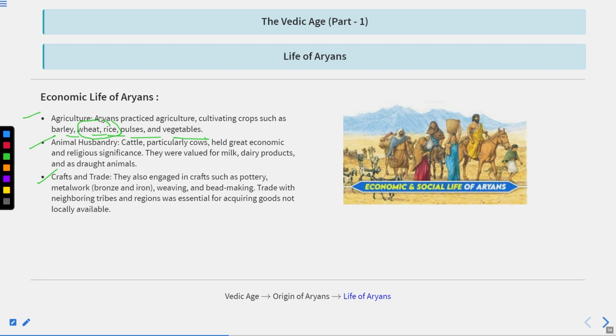Animal husbandry, particularly cattle and the cow. The cow was the most prominent and most revered animal during the time of the Aryans, and held great economic and religious value. The person who domesticated cows was known as Gomat, and cows were declared Aghnya. They were valued for milk, dairy products, and as draught animals. Craft and trade: they also engaged in crafts such as pottery, metalwork, weaving, and bed making. Trade with neighboring tribes and regions was essential for acquiring goods not locally available.